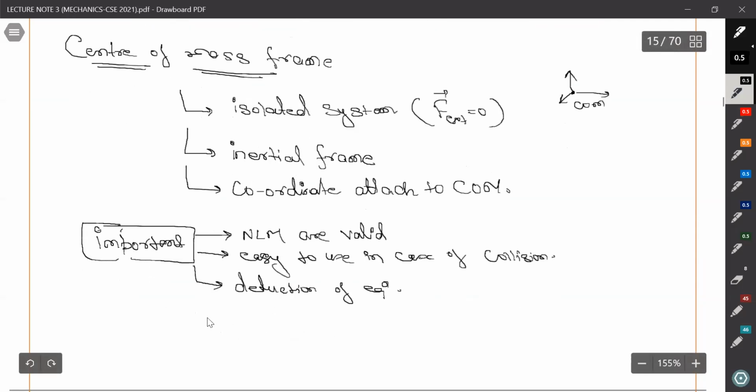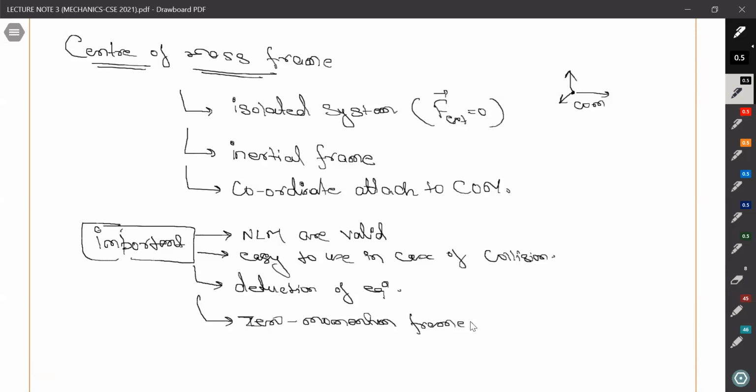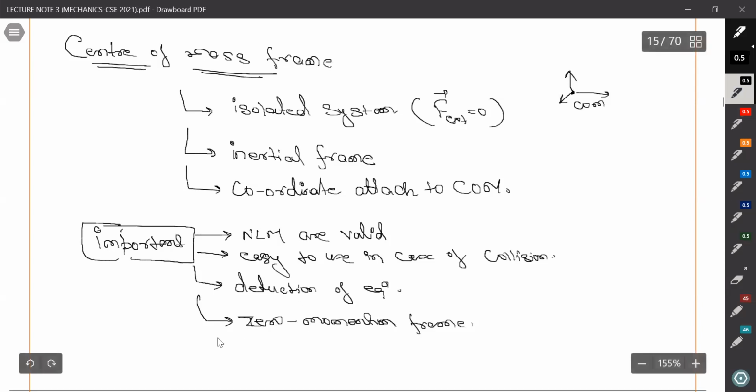One more thing, this is a zero momentum frame. We will discuss it, but I want to quote it from here also. This is a zero momentum frame. So momentum, I am talking about linear momentum. We will also discuss what we mean by momentum in coming chapters, but this is a zero momentum frame, right?